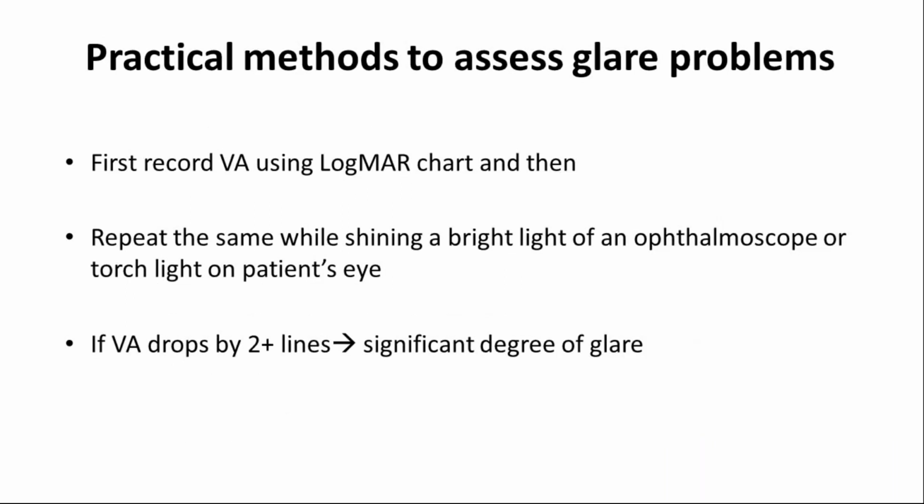Now, suppose you don't have a BAT, or you don't have that instrument, then you can do a practical method. This method also is quite good, I feel. Always first record the patient's visual acuity, and then repeat the same line while showing the ophthalmoscope light or any torch light. If there is a reduction in visual acuity of more than 2 lines, then we get the idea they have a significant degree of glare. But in a normal patient, if they don't have any problem with glare, and you show the light just for a few seconds, within a few seconds their vision will be back. So we'll get the idea that okay, the patient's visual acuity has been affected.